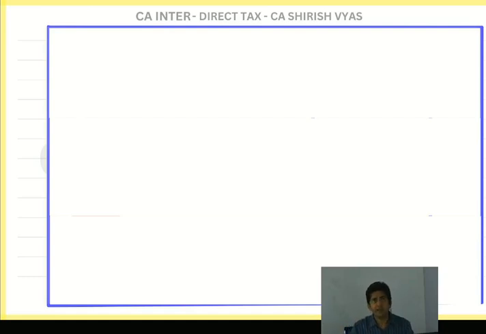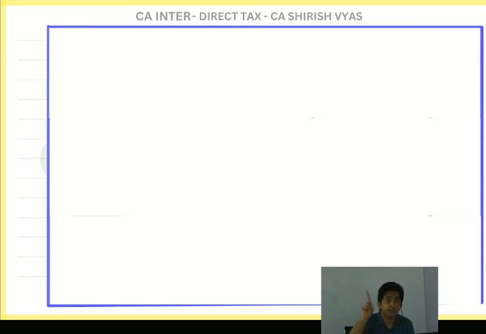I cannot say my agriculture is happening in China, so why are you interested in tax? The government will say, you are staying in India only, no? Never mind your farming in China or London or Dubai. When you stay in India, it is your duty to pay tax to India. And this is taxable also, because I am doing agriculture in China. Yes, if I do agriculture in India only, then my income is exempt. Who says it is exempt? I told you.